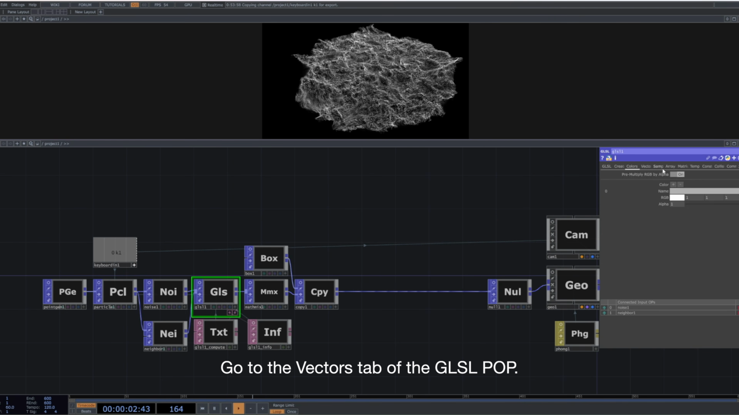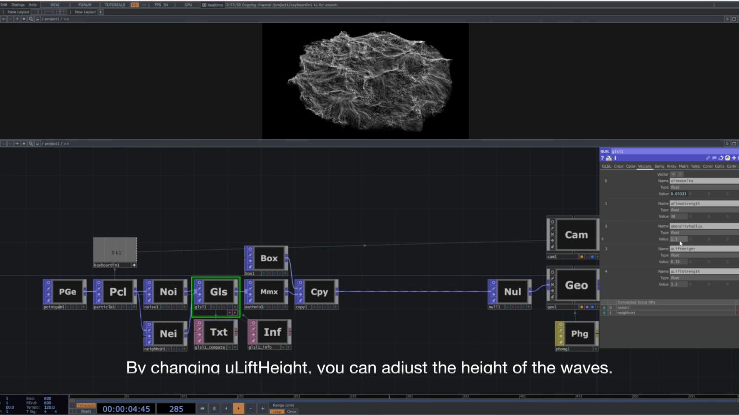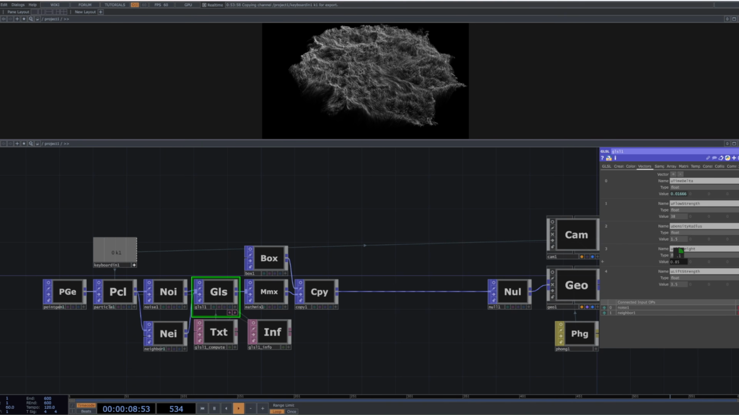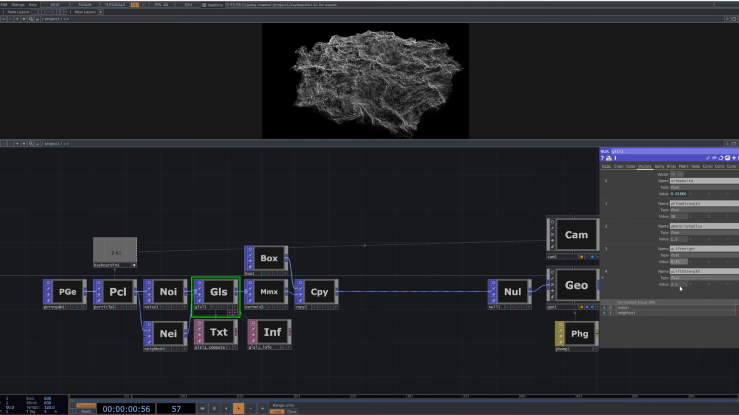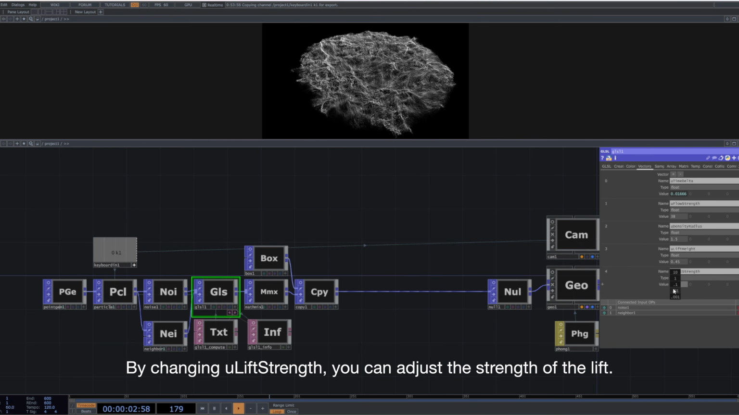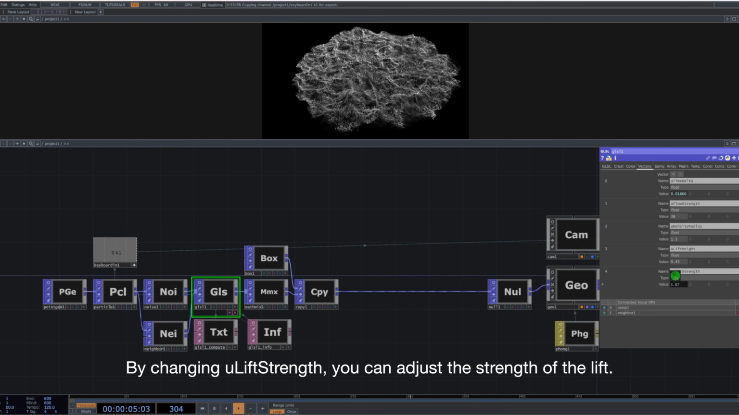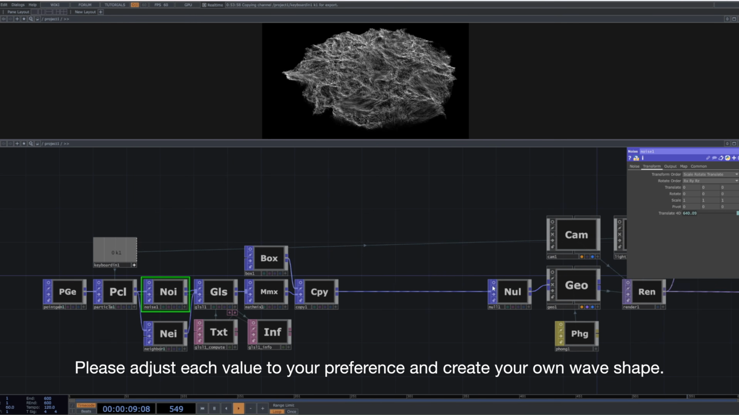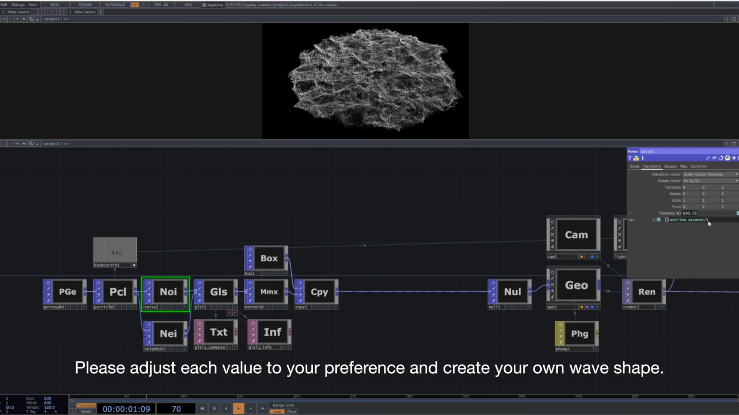Go to the Vectors tab of the GLSL POP. By changing U-lift height, you can adjust the height of the waves. By changing U-lift strength, you can adjust the strength of the lift. Please adjust each value to your preference and create your own wave shape.